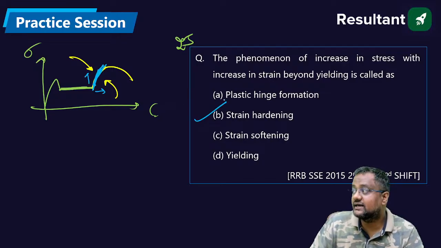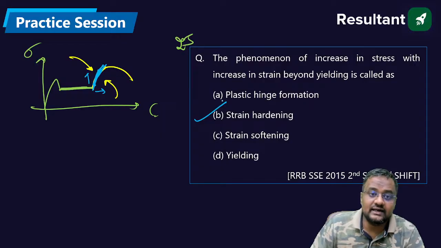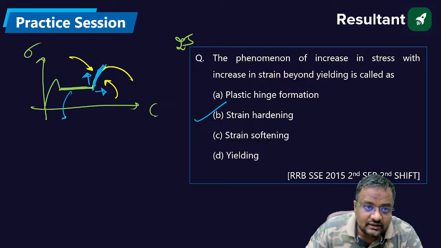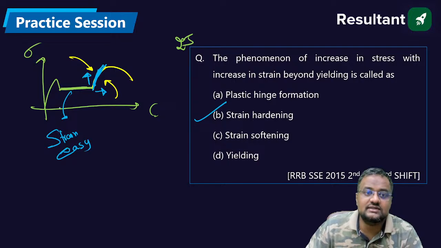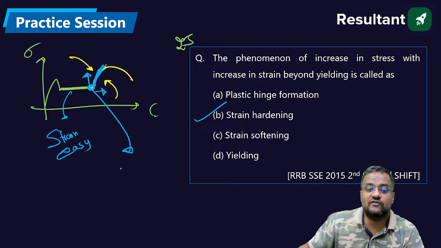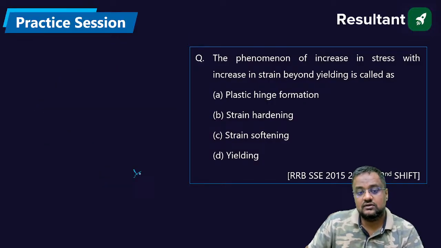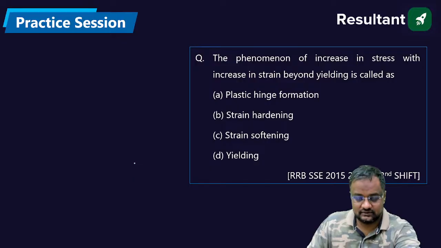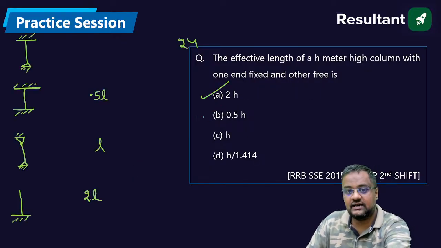Why is this strain hardening? Because here the strain is easy with constant stress; strain is happening with constant stress. But after this point, the crystalline structure of mild steel changes. And for further increase in strain, stress has to be applied. So that is strain hardening.